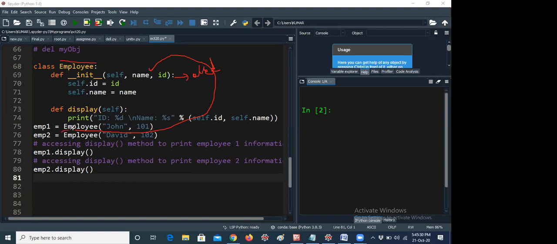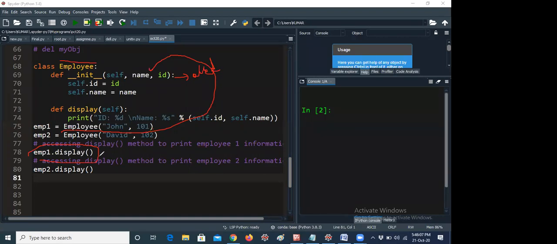Whatever object creation we do using the class name, it calls the particular init method. The init method is nothing but the constructor. So now it will execute John as the name and 101 as the ID. Everything depends upon the values with the dot operator only, I already told you guys yesterday. So self.id equal to means the ID will be saved as 101, and self.name equal to John will be saved. After that, if I call emp1.display, it will execute the display